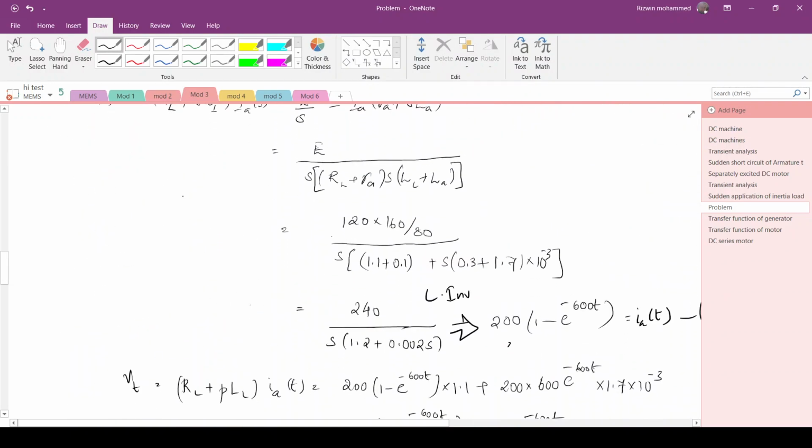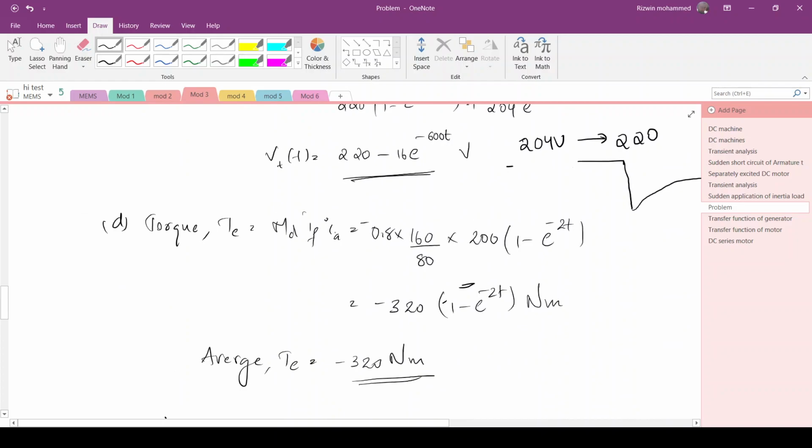So MD into IF we will get VF by RF, so that is 2 ampere, and for IA we substitute the equation of IA, 200 into 1 minus e raised to minus 2t. Okay, so that will be the current IA, and you will get the final torque as 320 into 1 minus e raised to minus 2t. So at t equal to 0, the torque will be 0, and slowly the torque will increase exponentially, and attains a value of